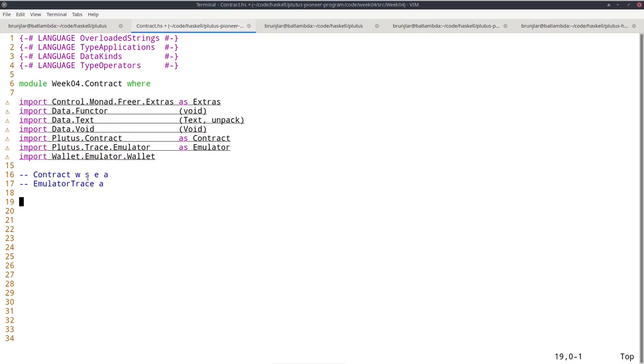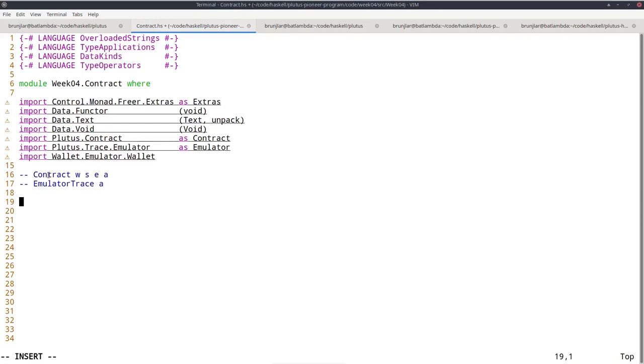The S specifies the endpoints, so what endpoints are available in this contract. And the E is the type of error messages. Similar to our examples of Maybe and Either, in particular Either, we looked at Either String where we had string error messages, but here it's more general, so you can specify the type of error messages, and then you can throw exceptions and also catch them inside the contract monad.